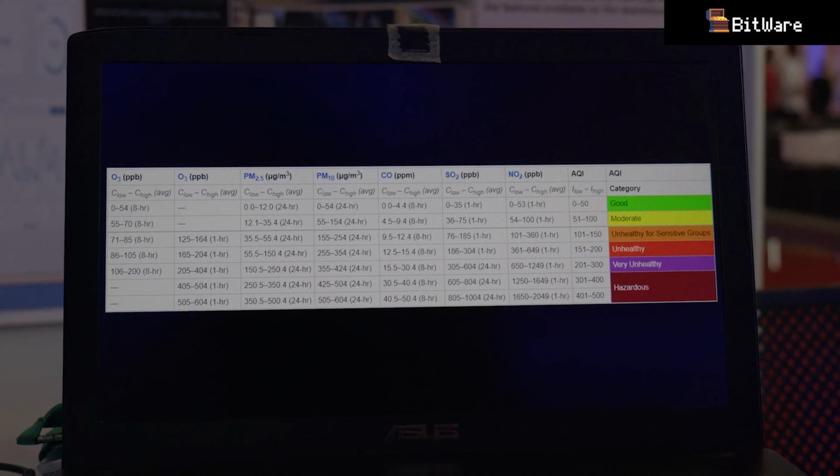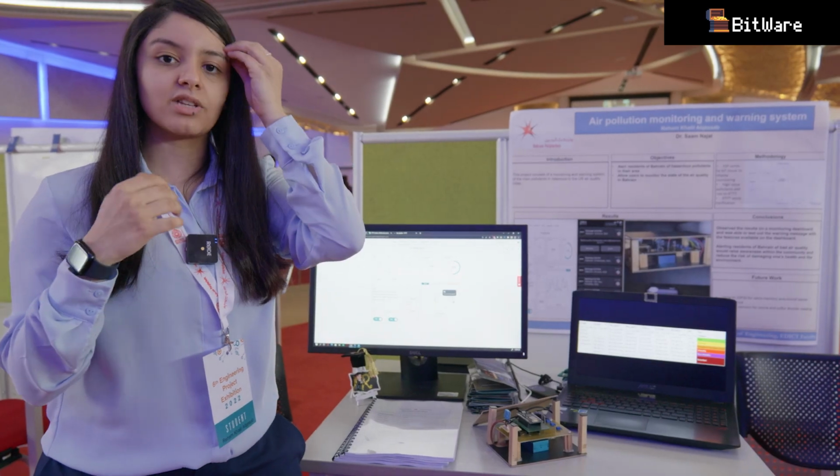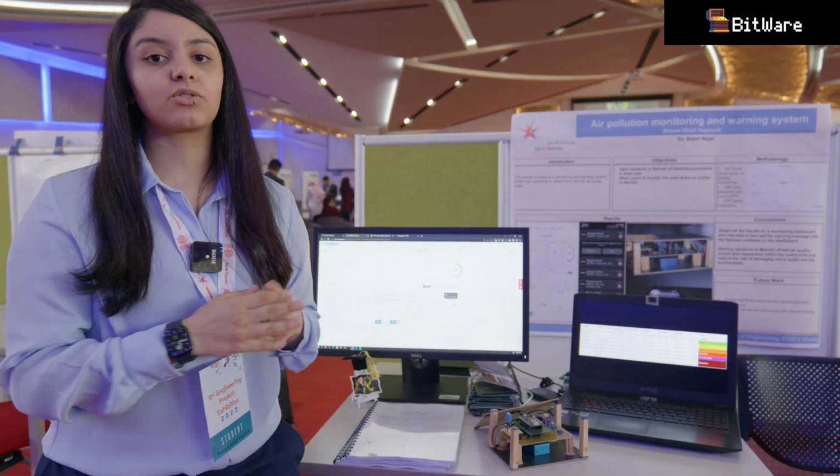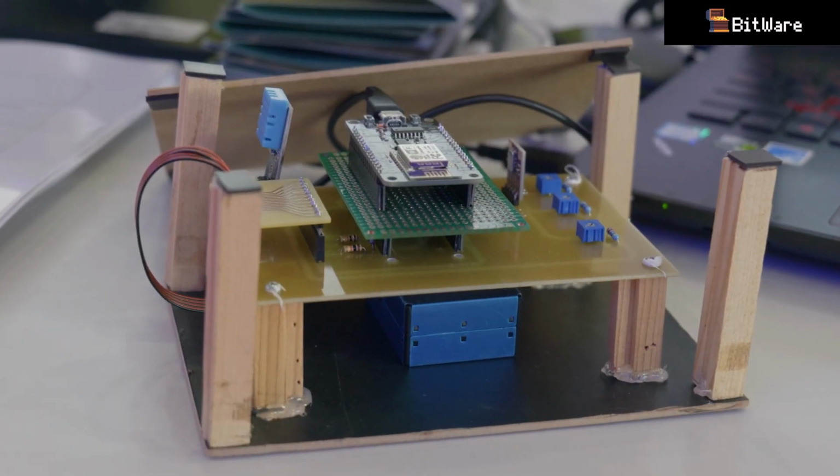And when it detects that the air quality has reached a high level, then it will send a warning message on your phone or on the app.